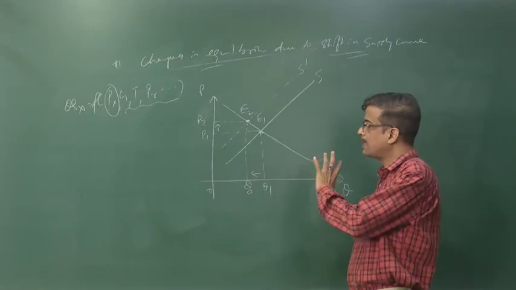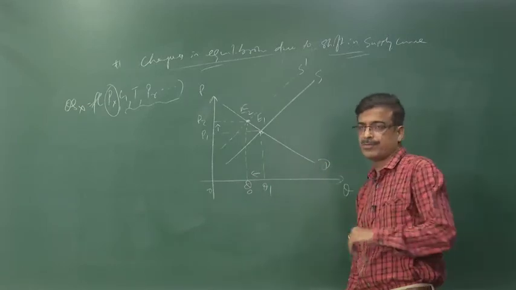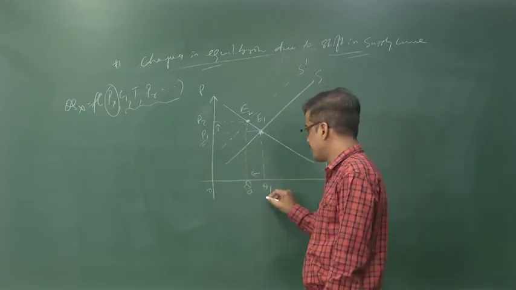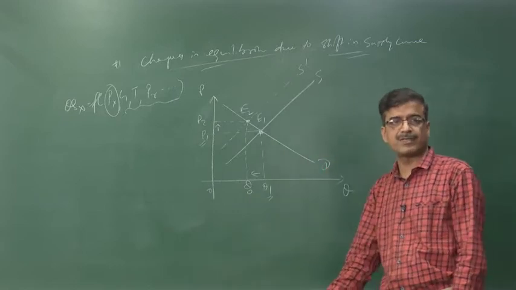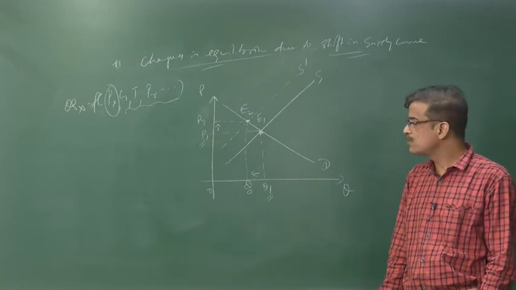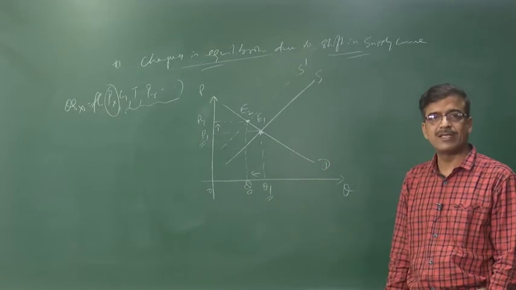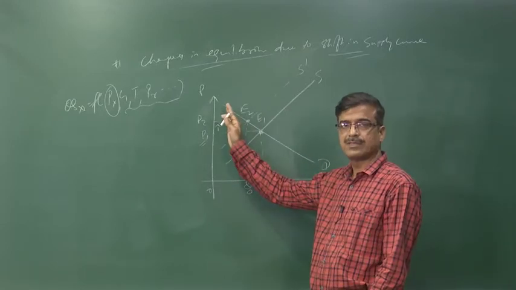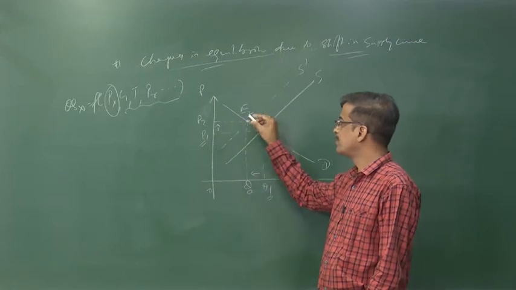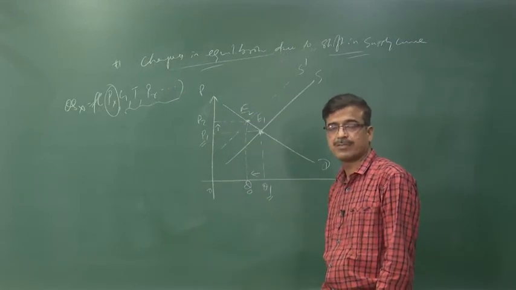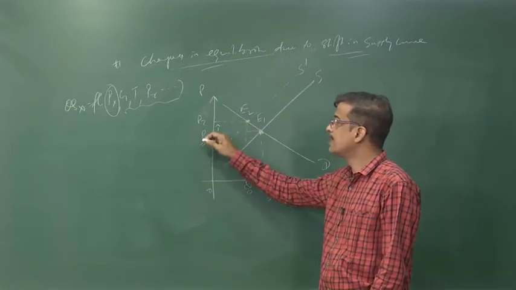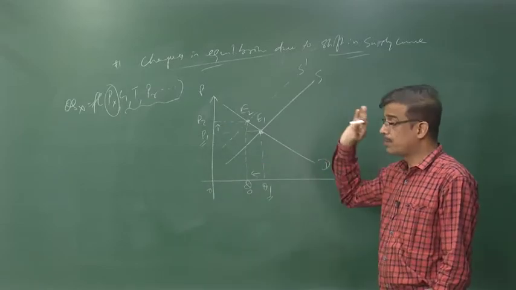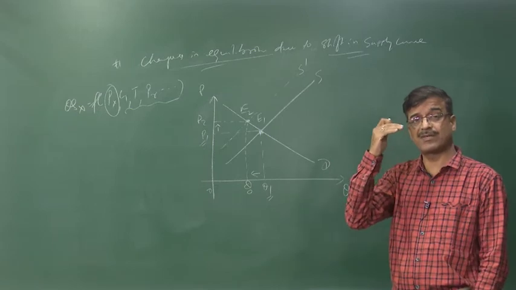You have to analyze the change in the equilibrium. You have to compare the old equilibrium to the new equilibrium. In the old equilibrium, the demand and supply of ice cream remain the same. There is no change in the price of the product. But due to the natural calamities, the supply reduces. Supply reduces means the supply curve shifts towards the left. As it shifts towards the left, it meets the demand curve at a separate point E2, then price increases and quantity falls. So, remember the three steps, always the three steps of analyzing it.